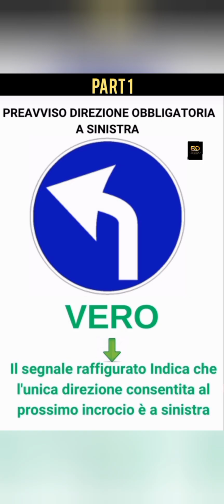This one is called preavviso direzione obbligatoria a sinistra. So preavviso direzione obbligatoria a sinistra. So they are saying that you should. This is a notice that you are turning to the left.